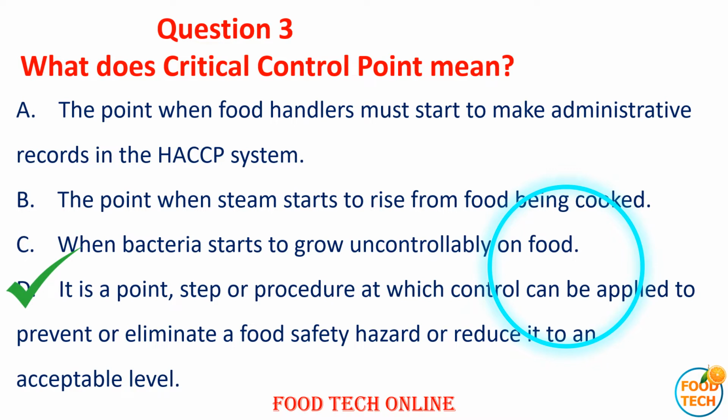Answer D. It is a point, step or procedure at which control can be applied to prevent and eliminate food safety hazard or reduce it to an acceptable level.